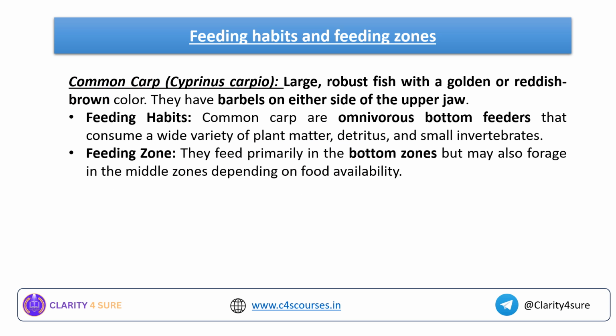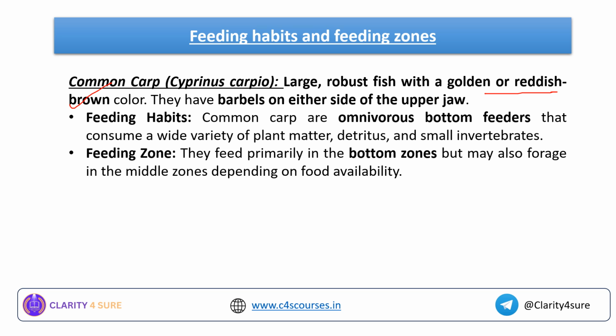Now coming to the next carp, that is your common carp. It is a large robust fish with a golden or reddish brown color. So common carp color is golden or reddish brown. They have barbels on either side of their upper jaw. Okay.